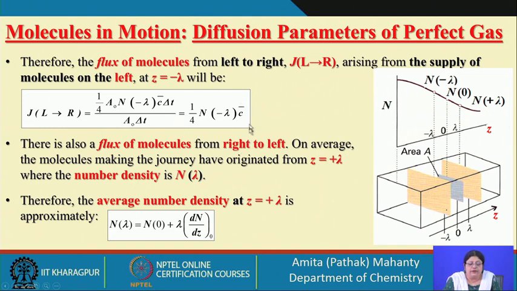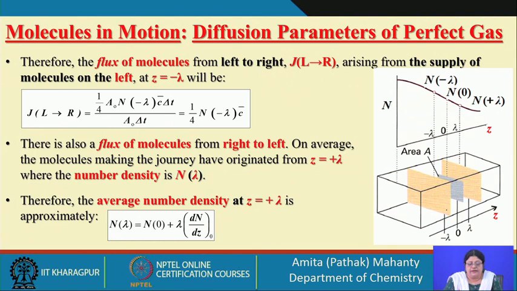So what do you get? You get an expression of 1 by 4 number density at minus lambda into the relative mean speed. Therefore there is also a flux of molecules which is moving from the right side to the left side.